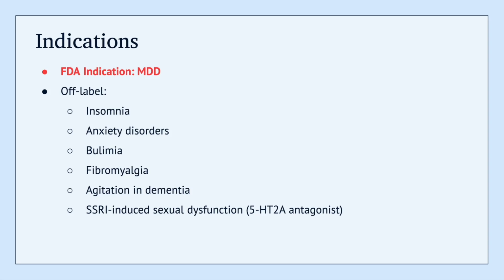However, there are a number of off-label uses. Primarily, this is insomnia, so you'll remember that at low doses, trazodone will have mostly sedative effects, so this is where you'll see a lot of use of trazodone in the hospital. Additionally, we can see anxiety disorders, bulimia, fibromyalgia, agitation in patients with dementia, and then also in patients who have had SSRI-induced sexual dysfunction, because you'll remember that trazodone has 5-HT2A antagonism, so this will help counteract some of those dysfunctions that may have been caused by the SSRIs.